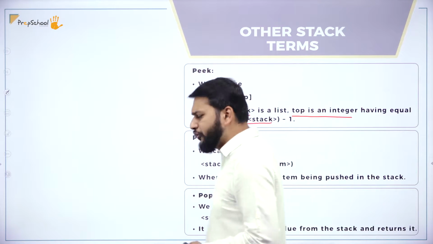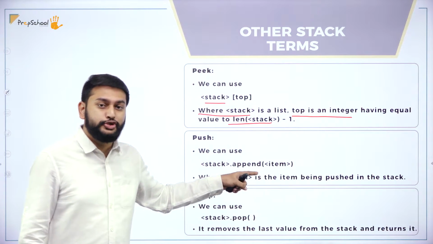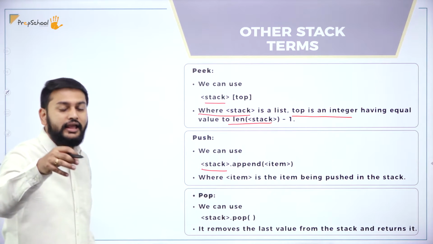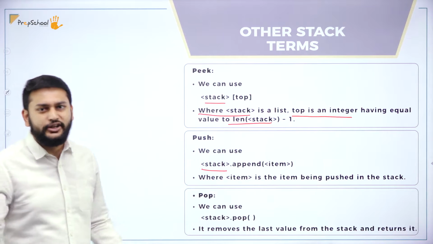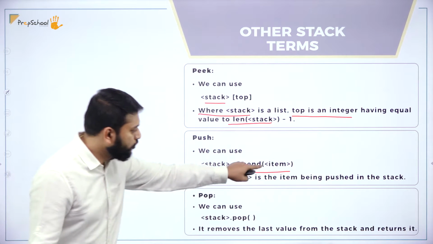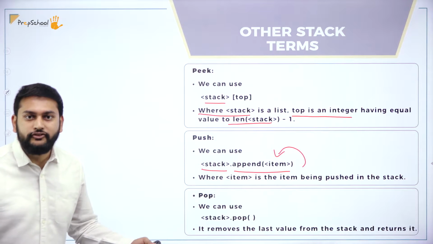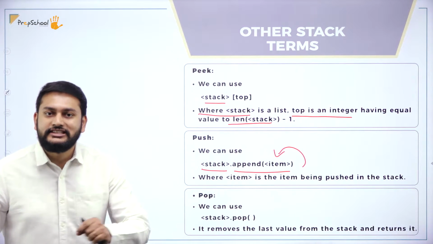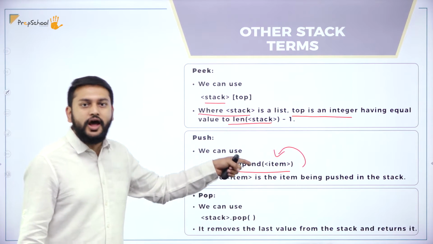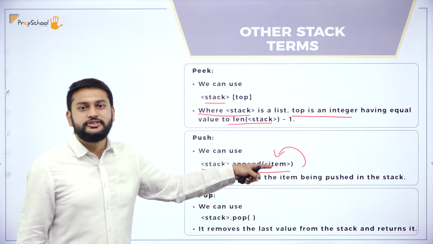So what is push? So guys, stack dot append. How do you perform the push operation? The stack is a list, right? If you want to insert any element to the list, what will you do? Obviously, we use the append function. Whatever you want to insert, you send that item as a parameter. So you will give the name of the list dot append, so you call the append function and pass the item as a parameter.